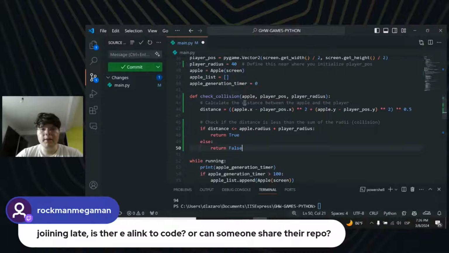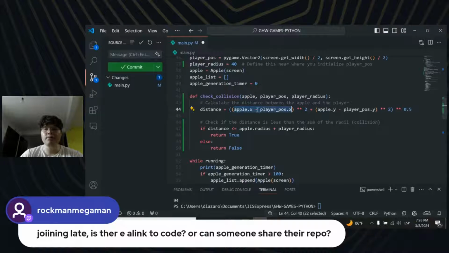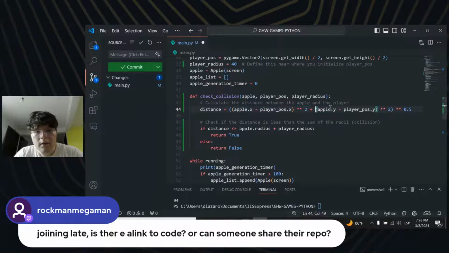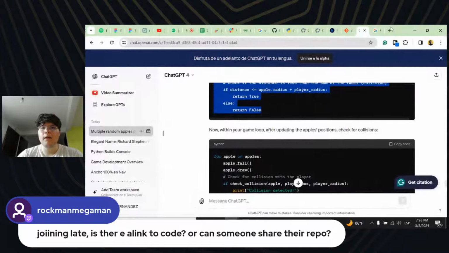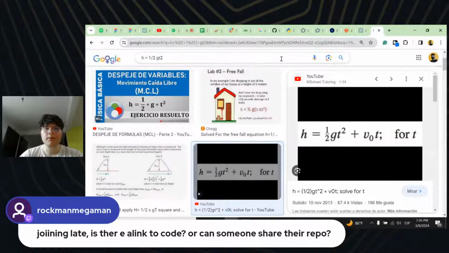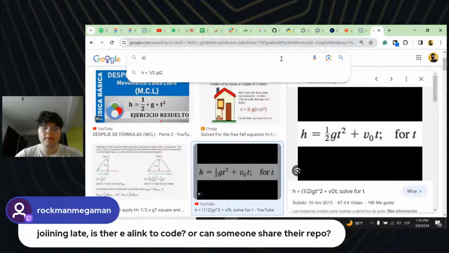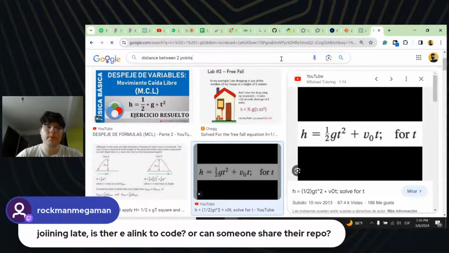Calculate the distance between the player and the apple. So distance is equal to this, apple x, player position x. So we're just calculating the distance between 2 points, I think. Yeah, basically. What we are talking about is something called distance between 2 points.